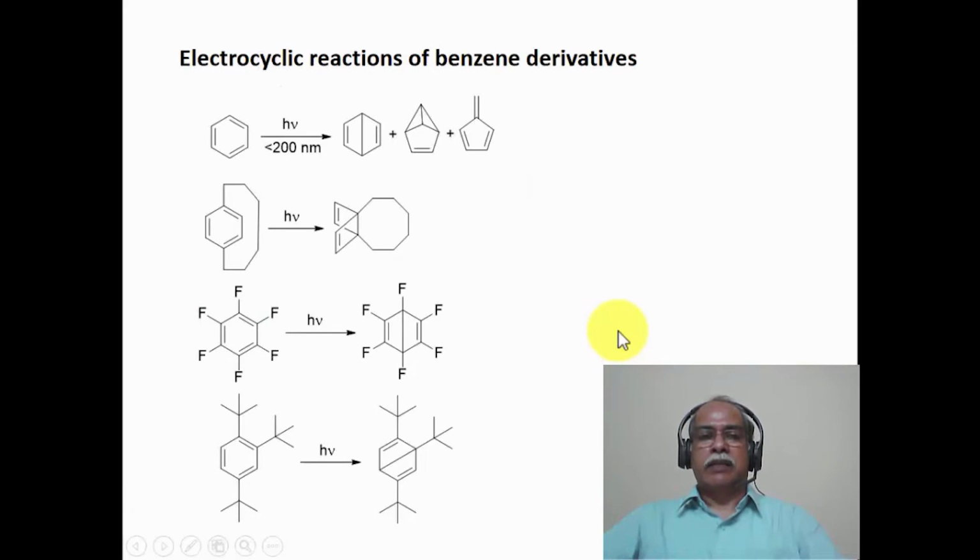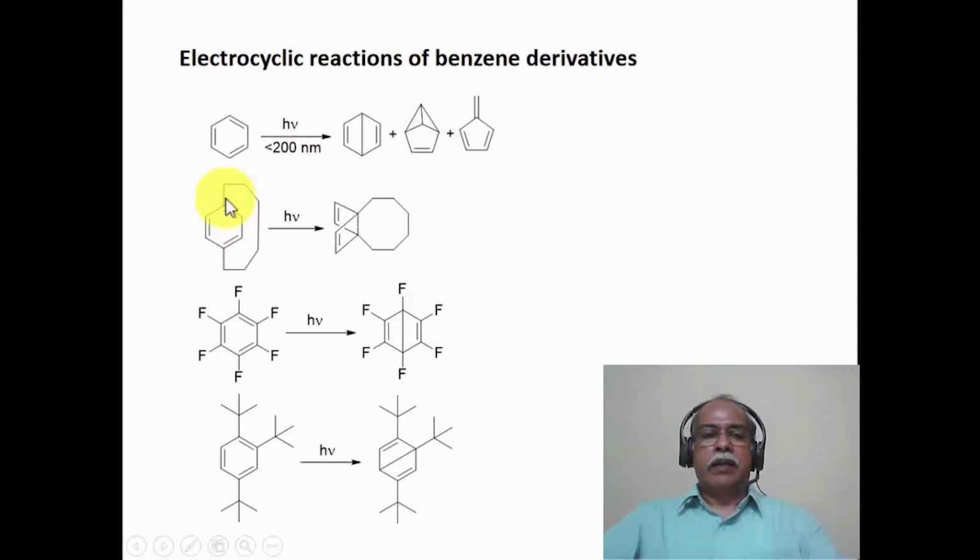Now let us go into the various types of reactions that benzene can undergo. When benzene is photolyzed in the less than 200 nanometer region, which is the vacuum ultraviolet region, this would essentially correspond to excitation from the S0 state to the S2 state. So the resulting photochemistry could be arising from the S2 state in this particular case. A mixture of compounds is formed, all of them isomers of benzene. This is Dewar benzene, this is benzvalene, and this is fulvene. These three products can be formed in this particular reaction.